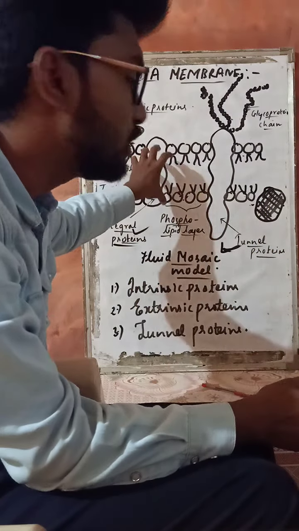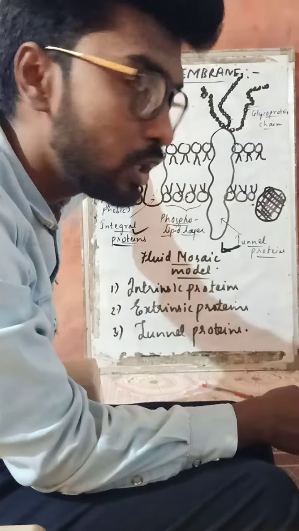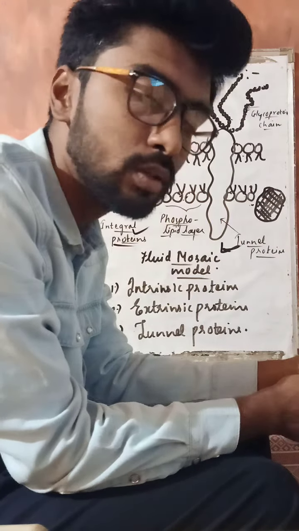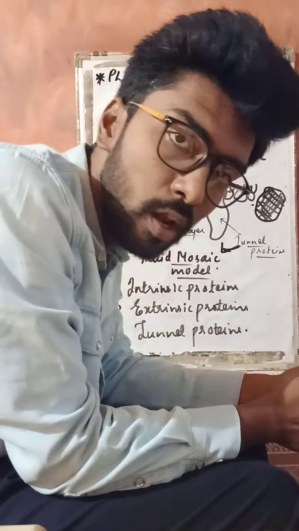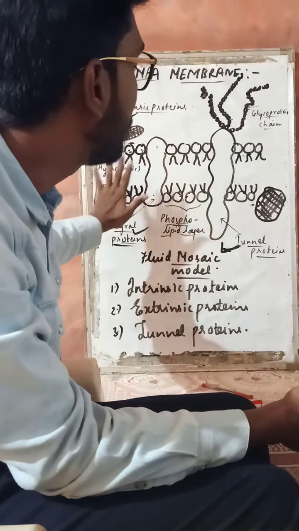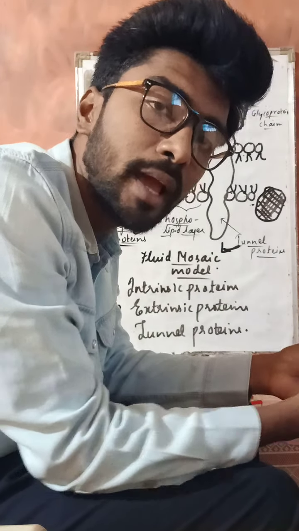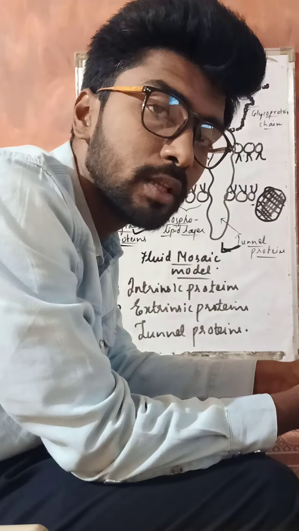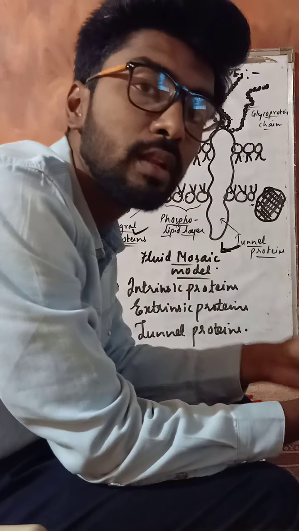So the proteins which are tightly bounded internally are intrinsic protein. The proteins which are externally present, loosely bounded, are called extrinsic protein, and the proteins which are larger in size and run across the entire length of the phospholipid layer are generally called as the ternal protein, and they generally have a glycoprotein chain molecule. This is the simple ultrastructure of a fluid mosaic model which was proposed by the scientists Singer and Nicholson in 1972, and they called this model as protein iceberg in the sea of lipid. Here the icebergs are the protein and the sea is the phospholipid layer.